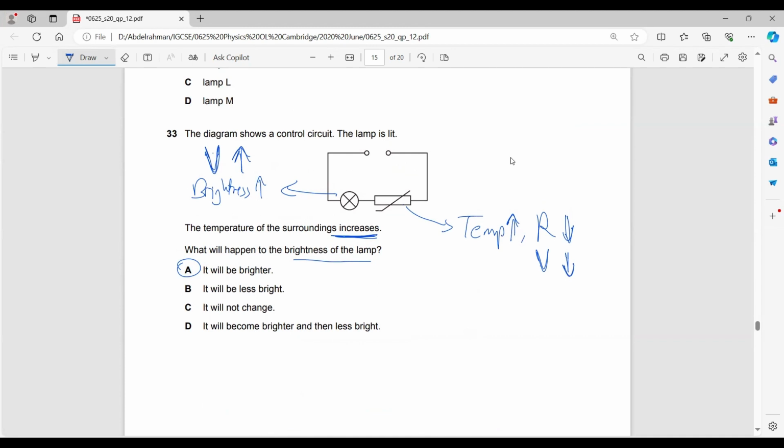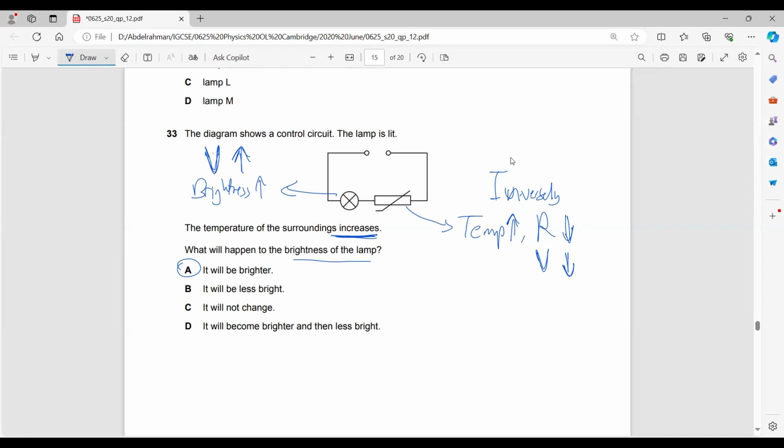How does the thermistor work? What's the method of operation of the thermistor? The temperature and resistance are inversely proportional. When the temperature increases, the resistance decreases and the voltage decreases.